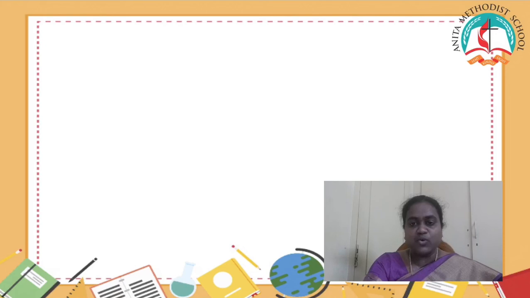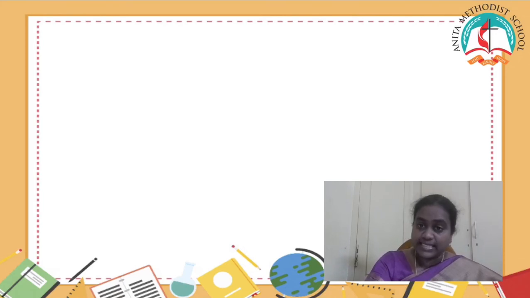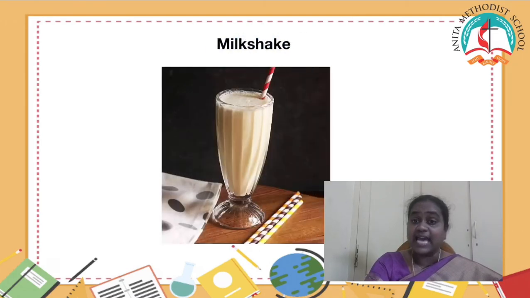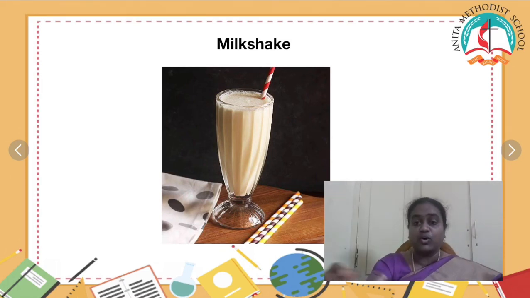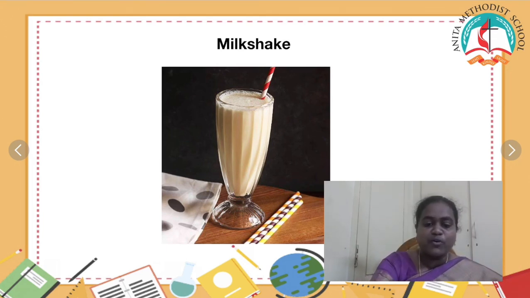Now, let's see a few examples and study the difference between homogeneous and heterogeneous. Now, I have just shown you a picture of a milkshake. Is milkshake homogeneous or heterogeneous? It is a mixture of milk and chocolate over here. They all mix together. So, mixing together, it is called homogeneous.